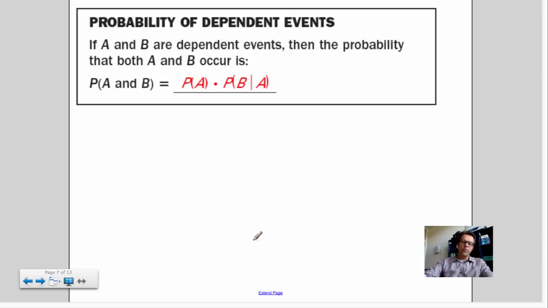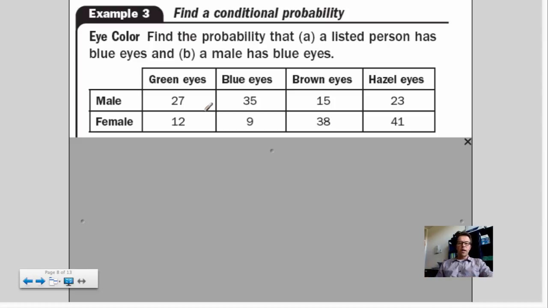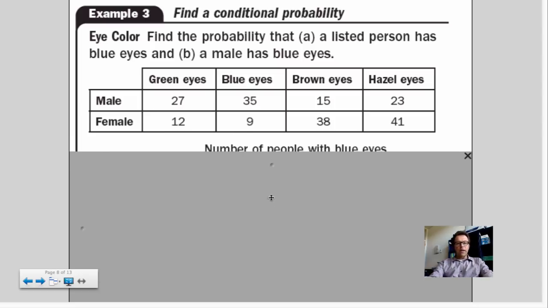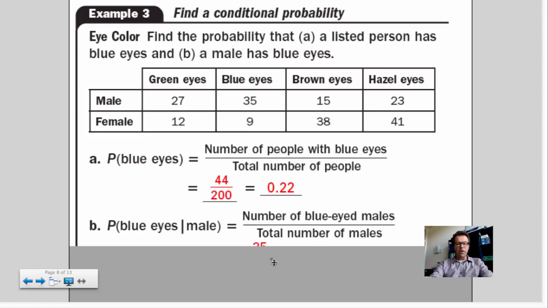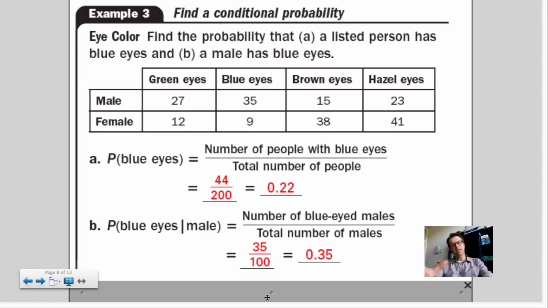So now we're into this nice formula here, basically saying take the probability of the first event, but the second event, B, is dependent on what happened on the first event. Let's get into some of these examples. So here, it's not a great example, I'll have to say. Sorry, that's terrible. I'll take it back. It's a pretty decent one.